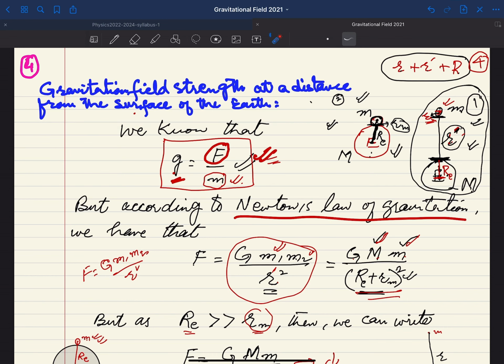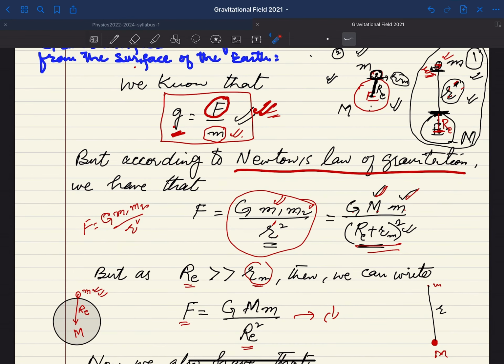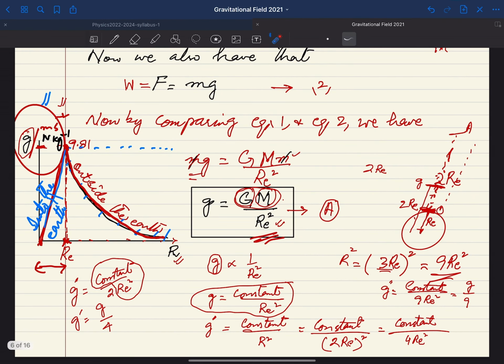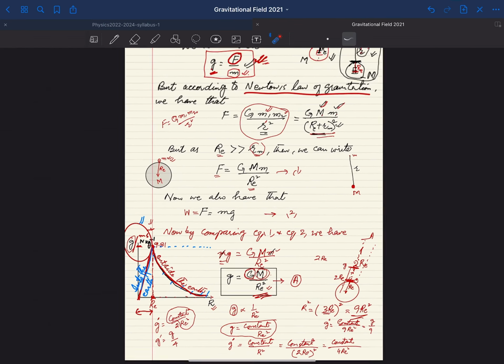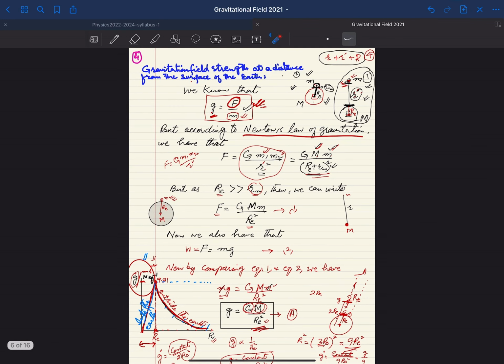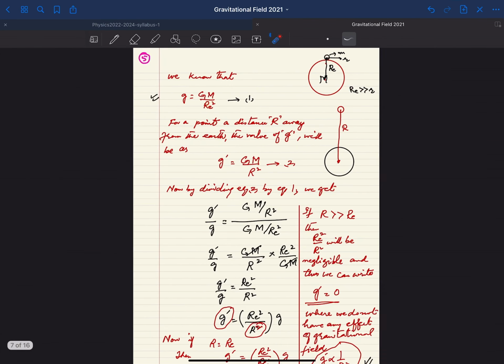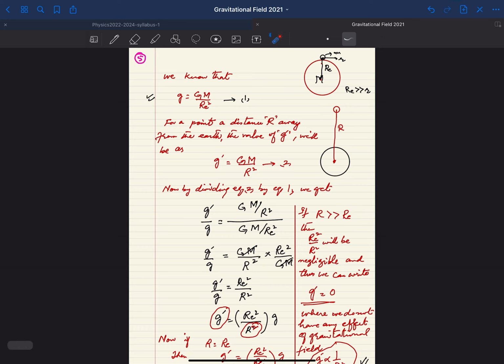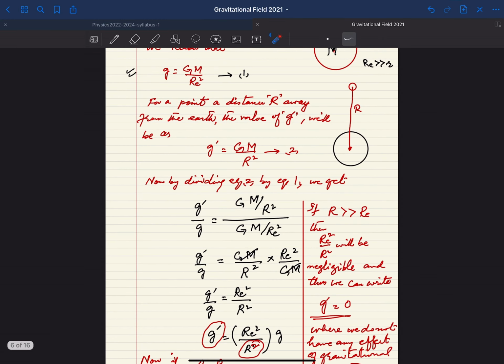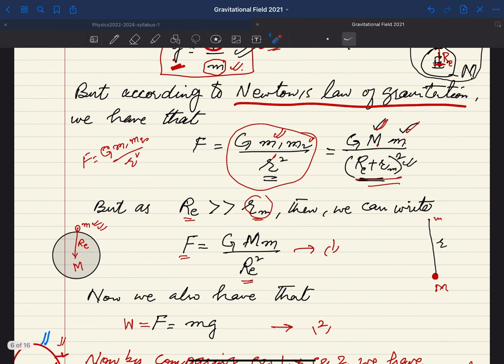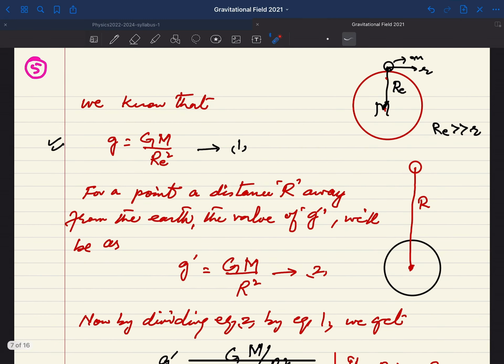So if you are going away from the center of the earth, or from the surface of the earth, what is happening? Outside the earth the relation is this way. This is the relation. So this is very, very important, and I hope you have understood this discussion. I have already mentioned all these things, so you can go through this discussion.